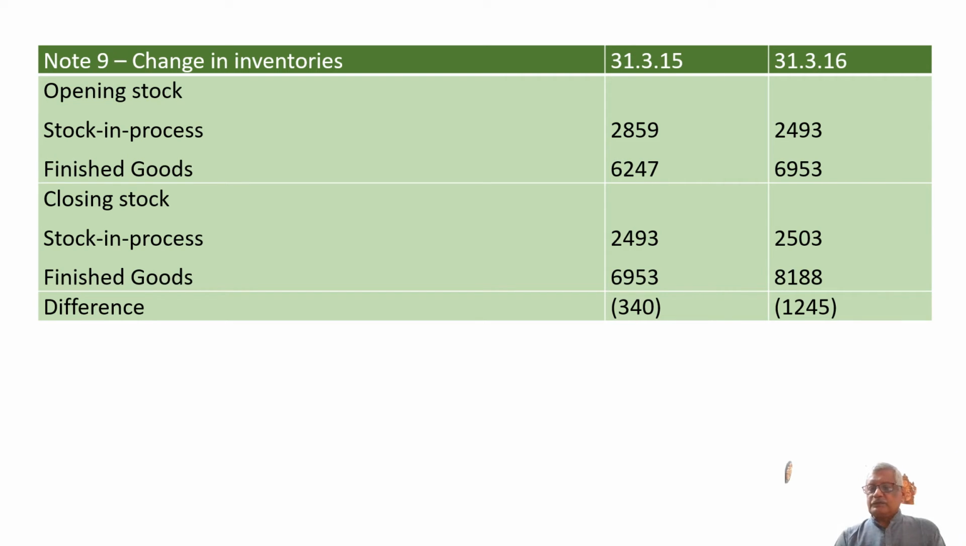This will be in respect of only stock in process and finished goods, because for the raw material we have already taken into account the opening stock and closing stock of raw material to determine the raw material consumption. So the change in inventories will be applicable in case of stock in process and the finished goods.